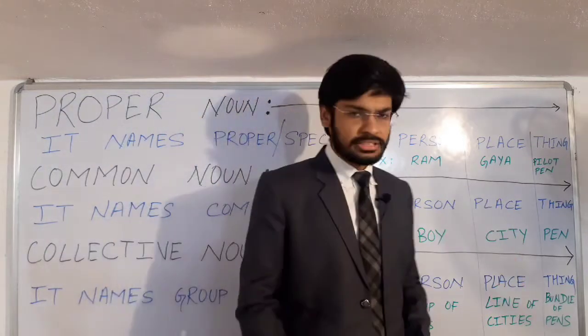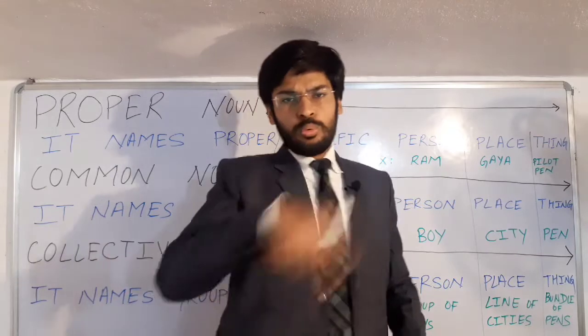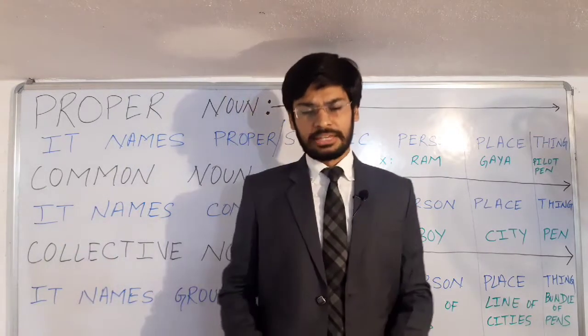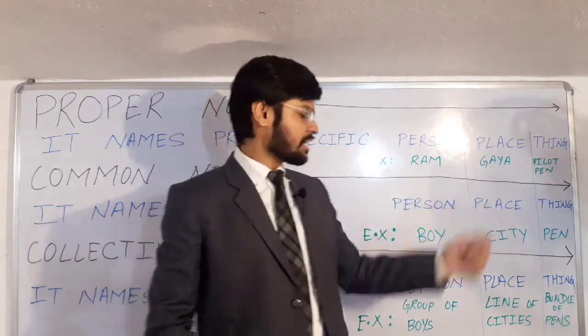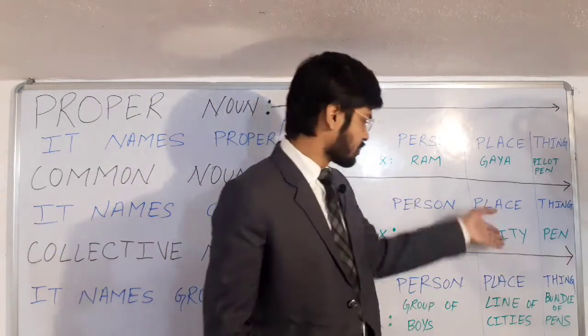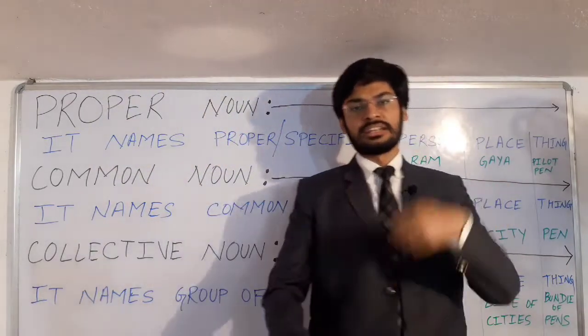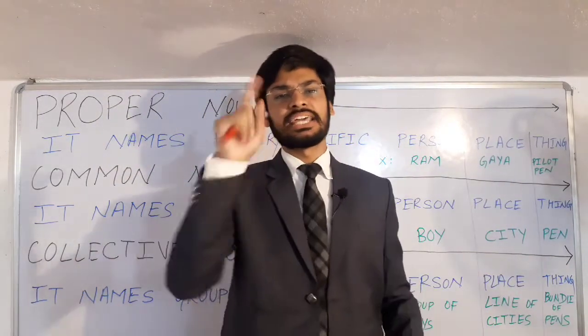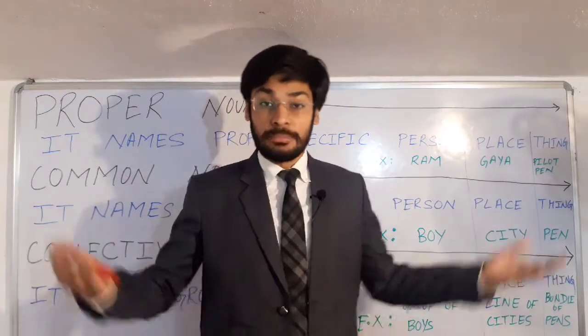Now come to place. Gaya, Patna, Begusarai, Muzaffarpur है. What would be the common noun for all these names? इन सब के बदले एक नाम क्या होगा? वो common नाम क्या होगा? That would be city, town. So city and town is what? That's a common noun. Now come to thing. Pilot pen, Luxa pen, Reynolds pen. इन सब के बदले एक नाम क्या होगा? That would be pen. So pen is a common noun.